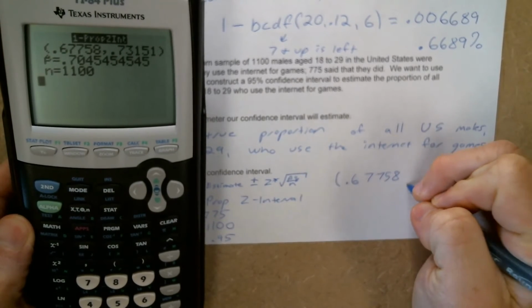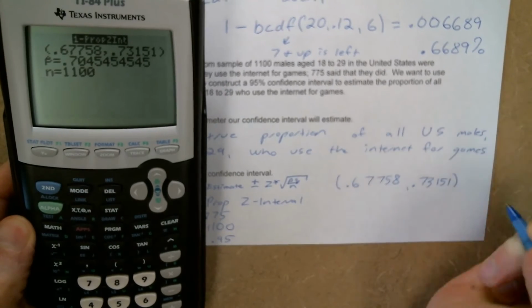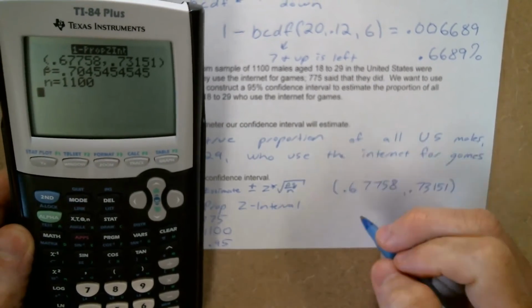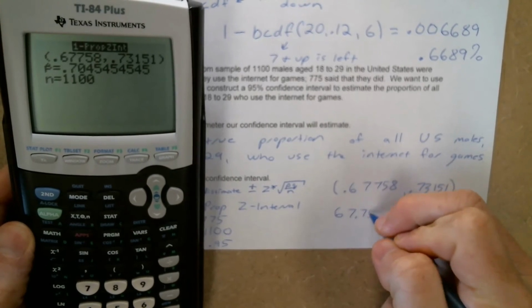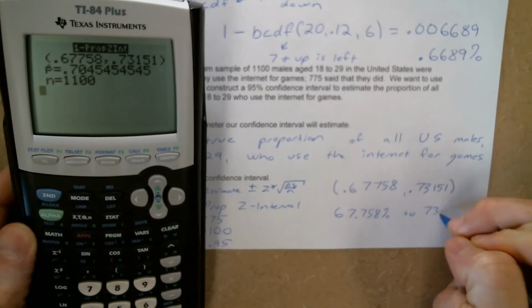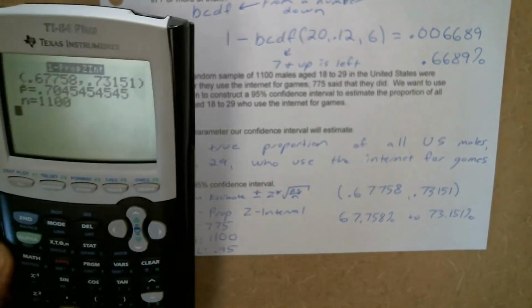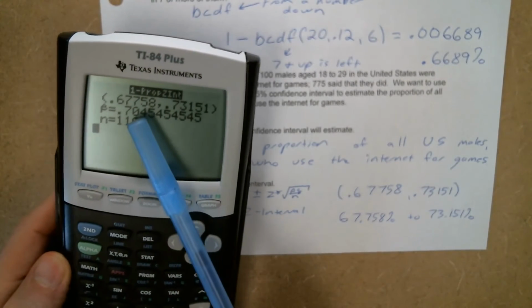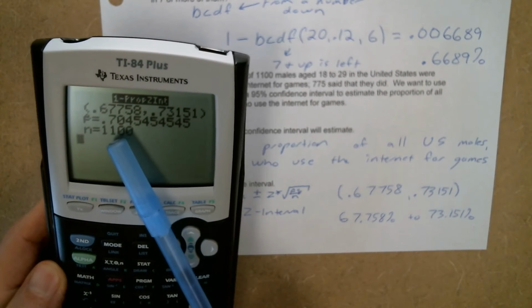And that's going to give me an interval from 0.67758 to 0.73151, or put another way, 67.758% to 73.151%. This P right here was your sample result. So the sample result was about 70.5%.